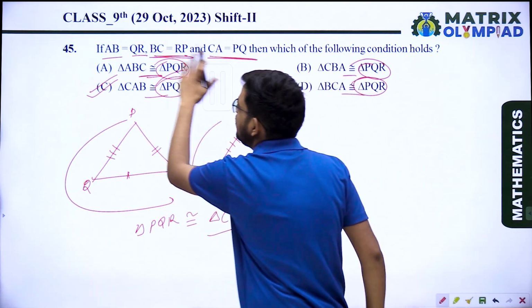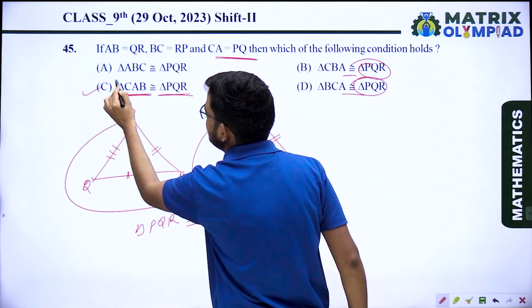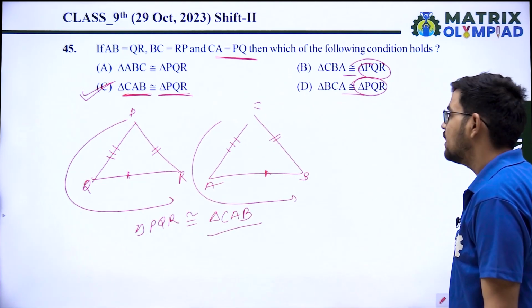So triangle PQR is congruent to triangle CAB. Option C is the correct answer.